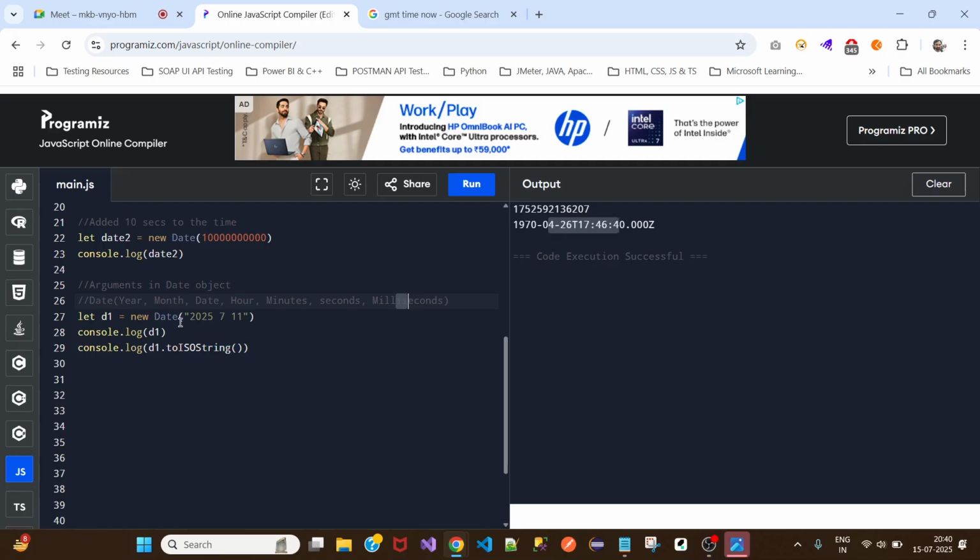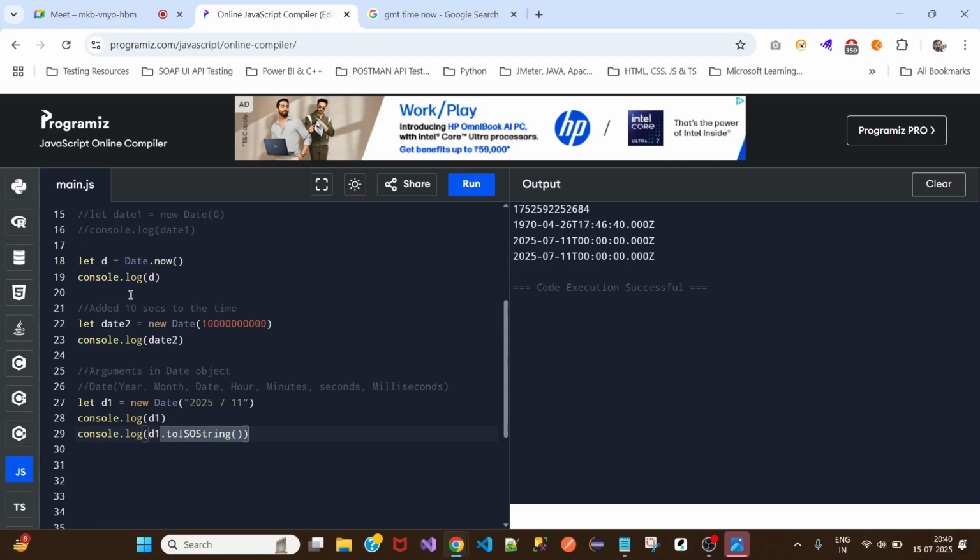When I pass this, I'm just passing the year and the month and the date. Then I'm printing it, and also printing the ISO string. This is also not much required, but still. Let me comment this out.